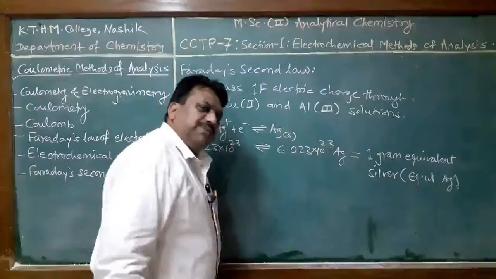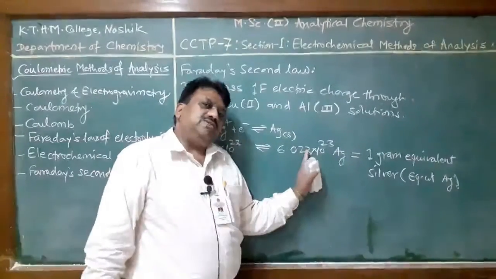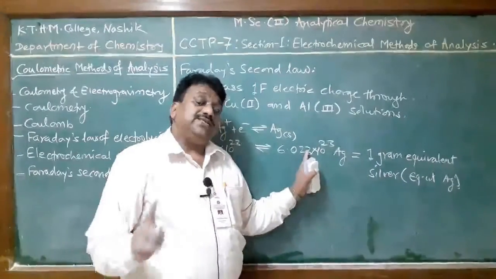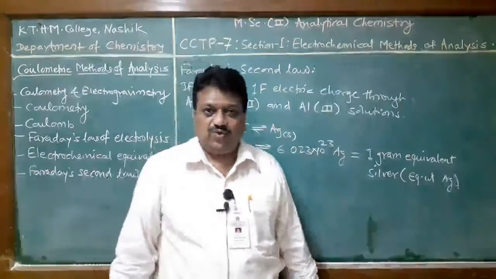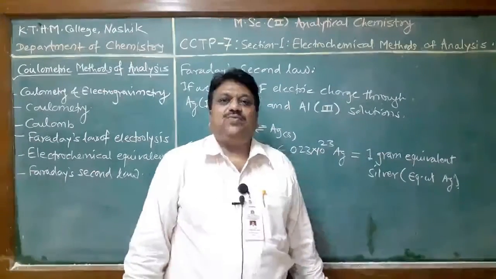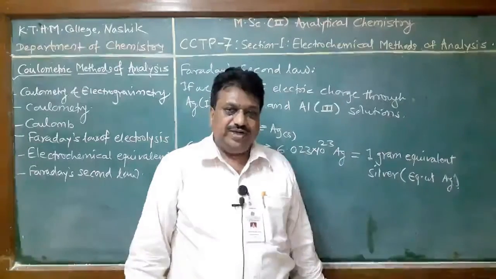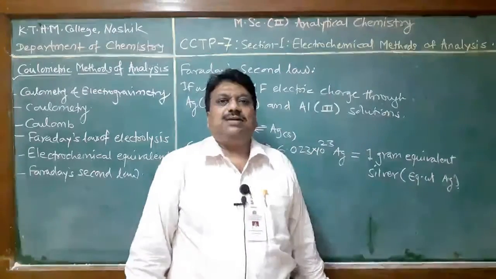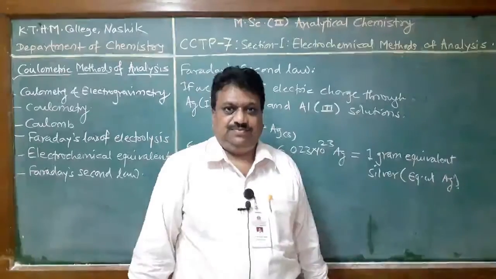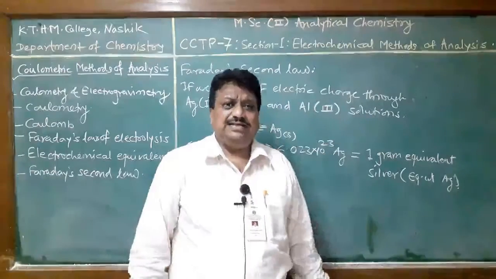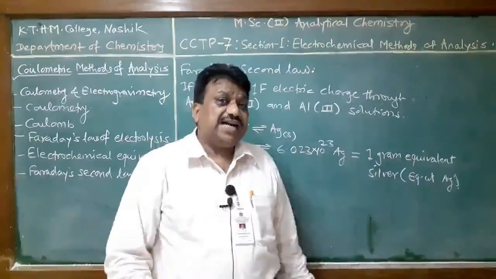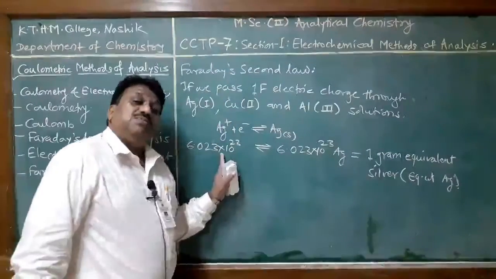You are familiar with equivalent weight. What is equivalent weight? It is the weight which reacts with 1 part by weight of hydrogen, 35.5 parts by weight of chlorine, or 8 parts by weight of oxygen. Alternatively, we can define it as the weight which reacts with Avogadro's number of electrons.